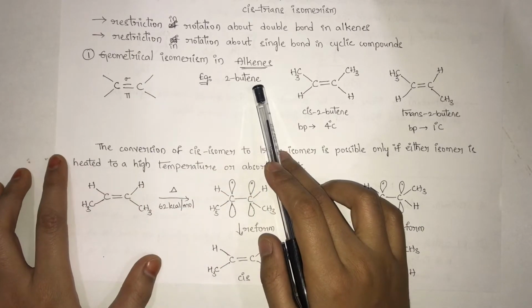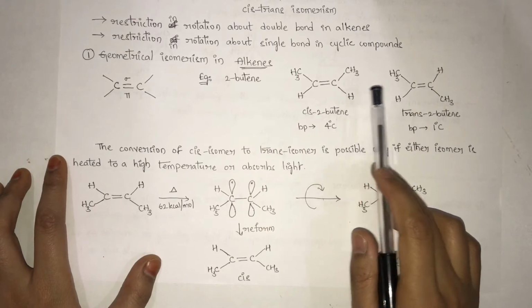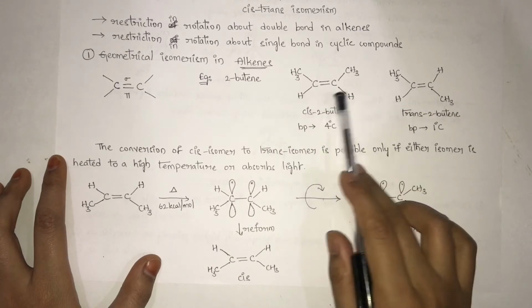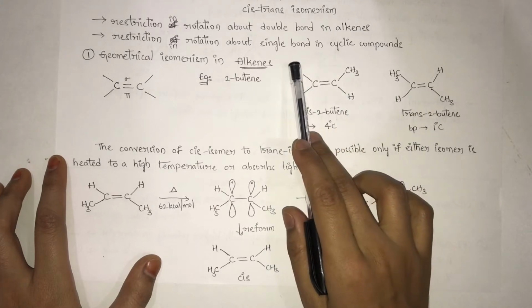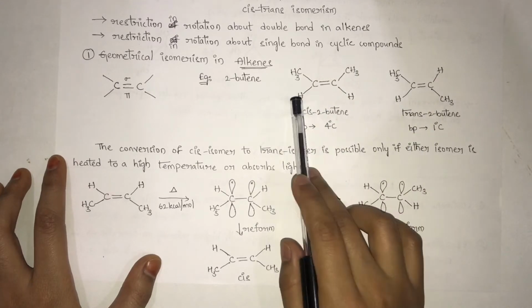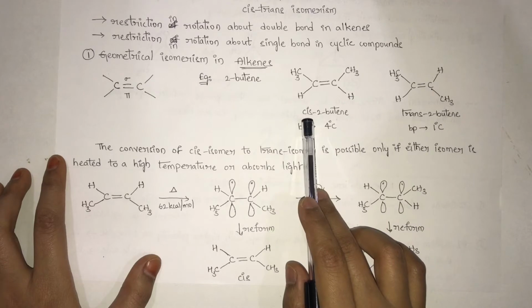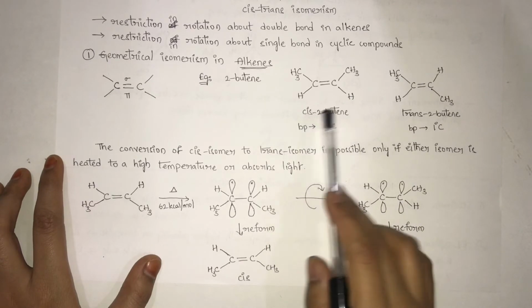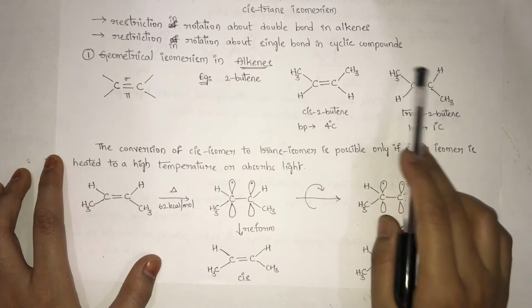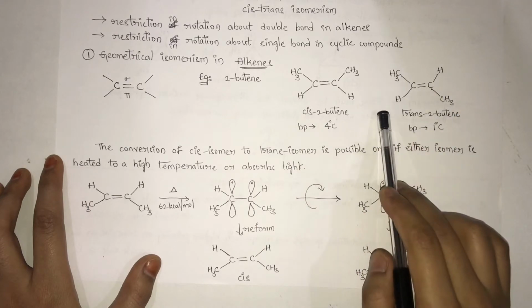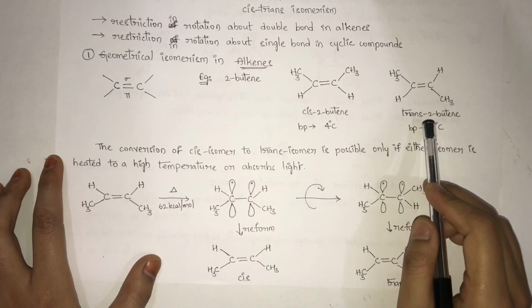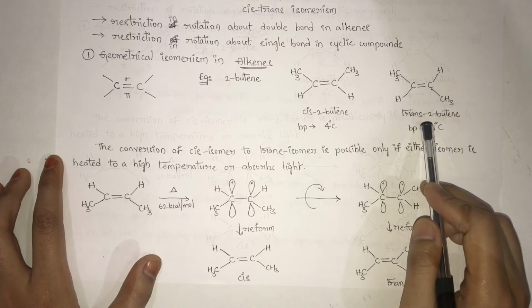Example, 2-butene. We can write the structure of 2-butene in two different ways. If similar groups are on the same side, then we will name it as the cis isomer. So particularly this compound is cis-2-butene. If similar groups are on opposite sides, then we will name this compound as the trans isomer, particularly trans-2-butene.